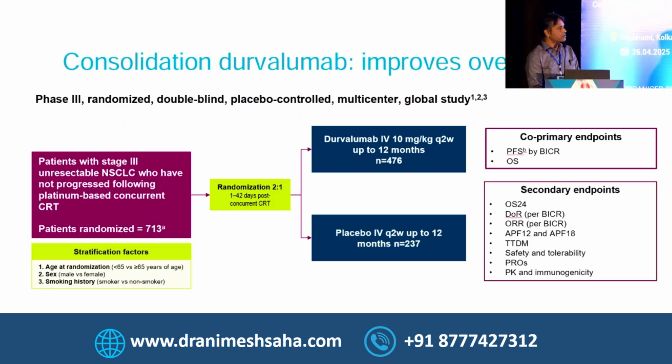This is all from the trial: stage 3, concurrent chemoradiation followed by durvalumab depending on the response. Is anybody different from this kind of protocol, 10 mg per kg 2 weekly versus 1500 mg 4 weekly? Is anybody practicing differently, or the same 10 mg per kg 2 weekly? 1500 4 weekly can also be given, sir. Okay.